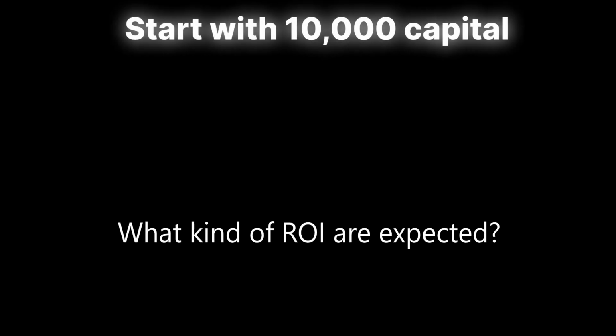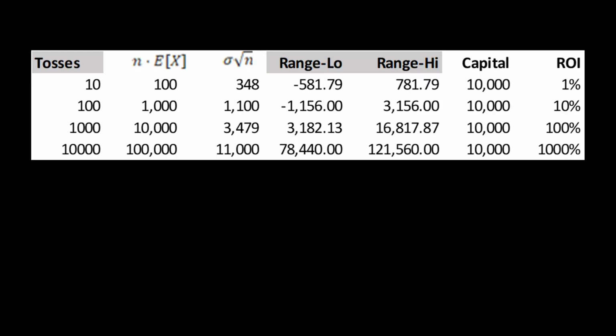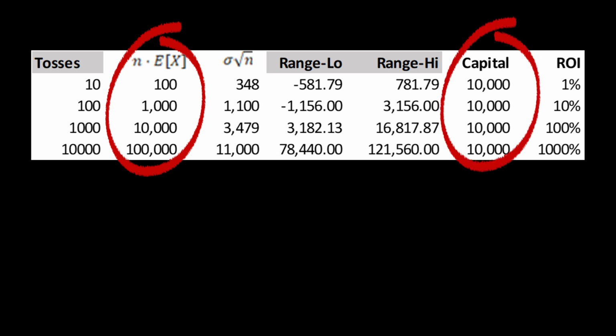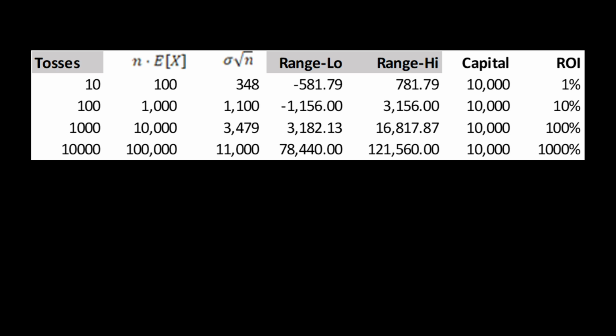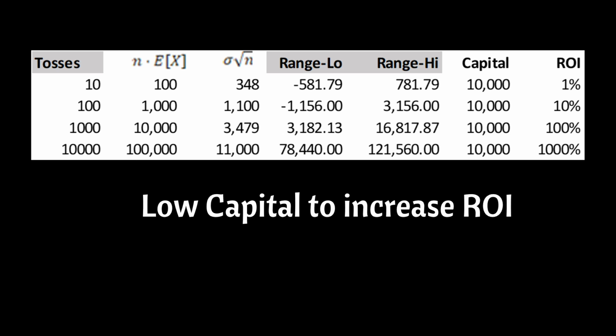Now let's assume we start with a capital of 10,000. What are the expected returns on investment? Meaning, how much do I get if I put in 10,000 capital? Well, that's simply the expected gain over the long run divided by our capital, summarized below. And here's the table.